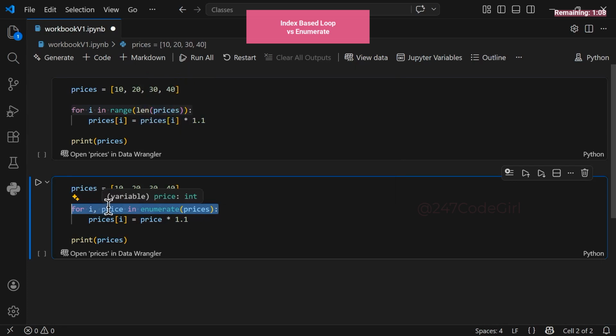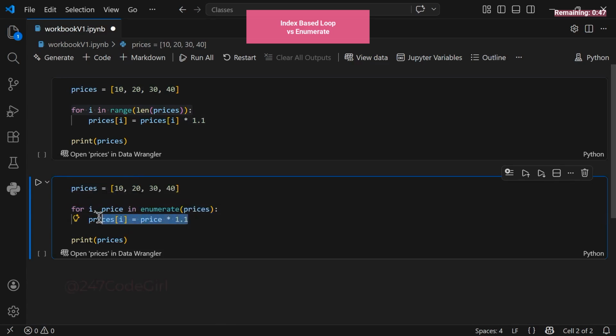You get the direct data held within the variable. Those individual values are right there. For the first item, it retrieves index 0 along with the value of 10. Then it moves to index 1 and the value of 20. That's why we define two variables here: the index variable and the price variable. The first tracks the position, while the second holds the actual data.